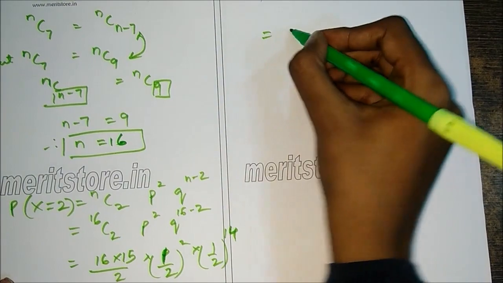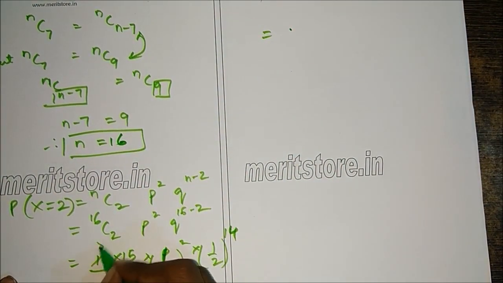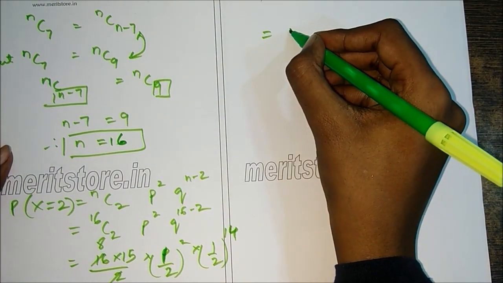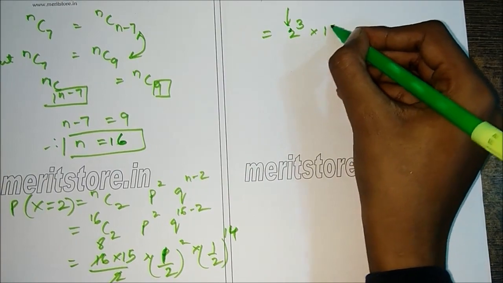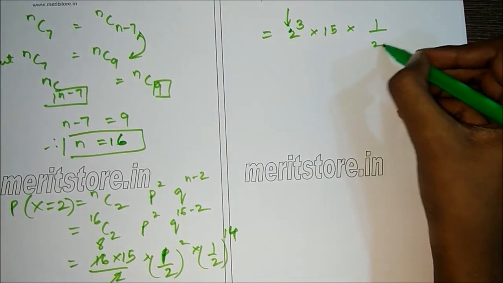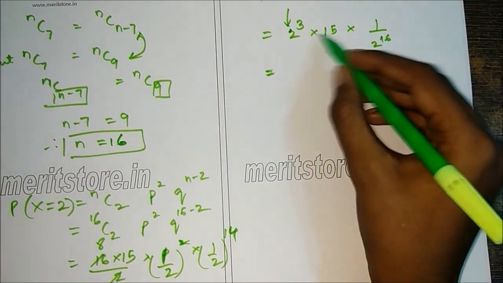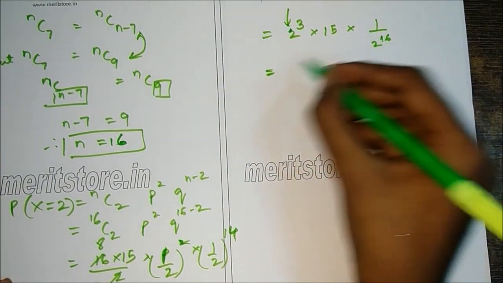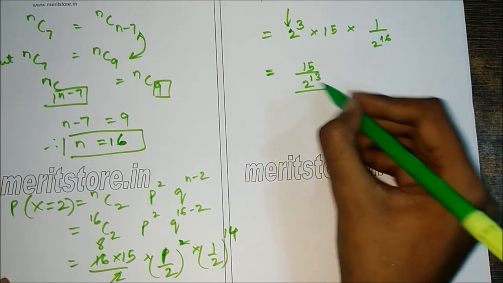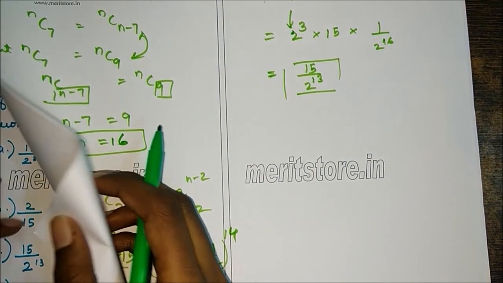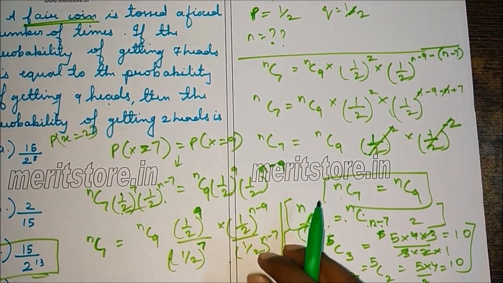So now this is 8. 8 can be written as 2 cube. So 2 cube into 15 into (1/2)^16, since 2 plus 14 is 16. So we cancel 2 cube, and we get 15 by 2^13, which is option C. 15 by 2^13.